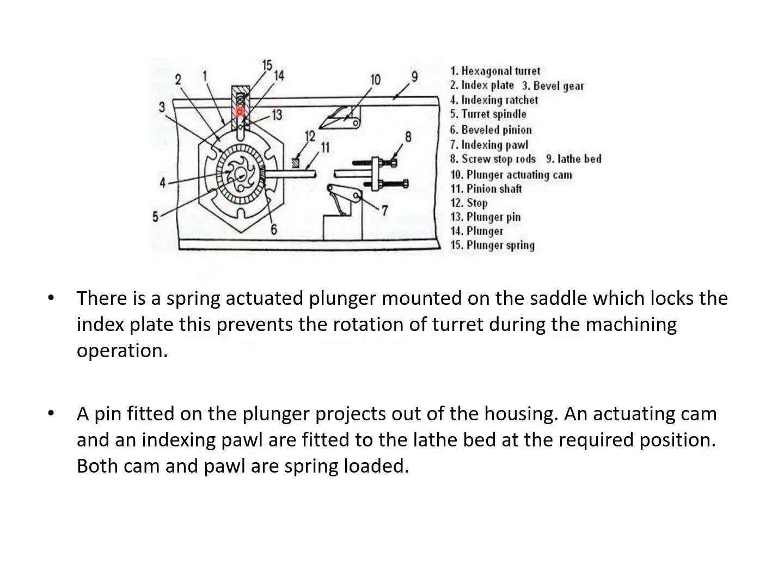Here there is a spring actuated plunger mounted on the saddle which locks the index plate. This prevents the rotation of the turret during the machining operations. A pin fitted on the plunger projects out of the housing. An actuating cam and an indexing pawl are fitted on the lathe bed at the required position. Both this cam and pawl are spring loaded, that is, spring actuated.